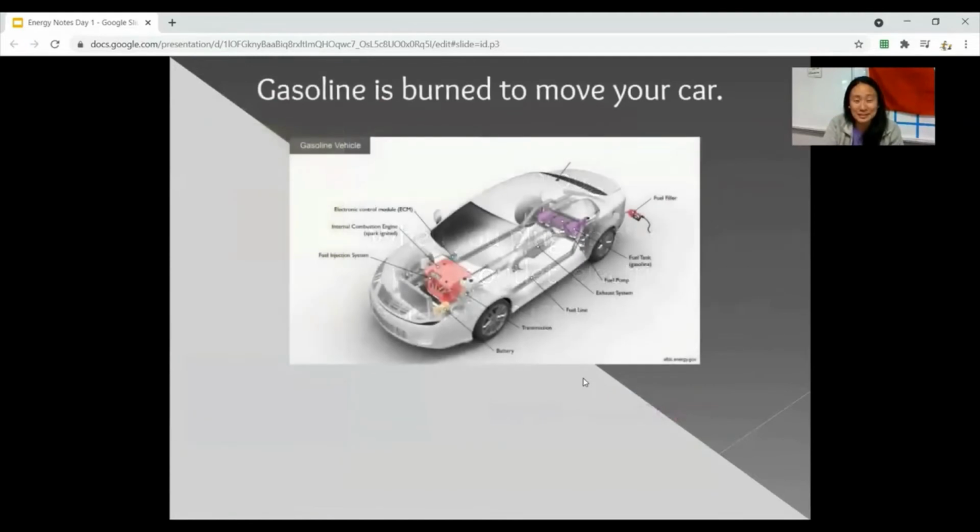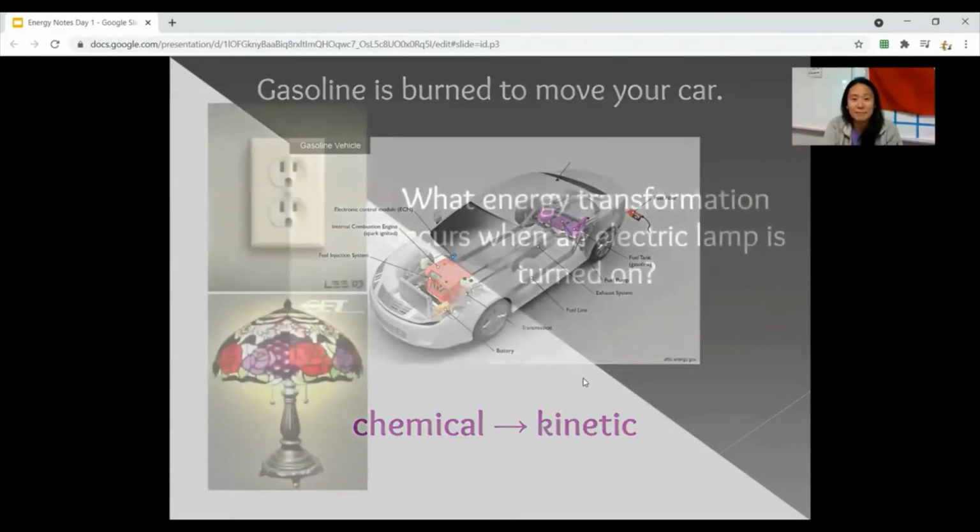Another example is gasoline is burned to move your car. So what is gasoline then? So gasoline, you've got to think about it like stored energy. It's a chemical energy. It's burned to move our car, right? And then we're moving our car. So we're going from chemical, and actually you can think of it as a 3-step process. It's chemical, then to thermal, that heat, and then it moves into kinetic energy. But ultimately, you're taking gasoline and you're moving your car, chemical to kinetic.